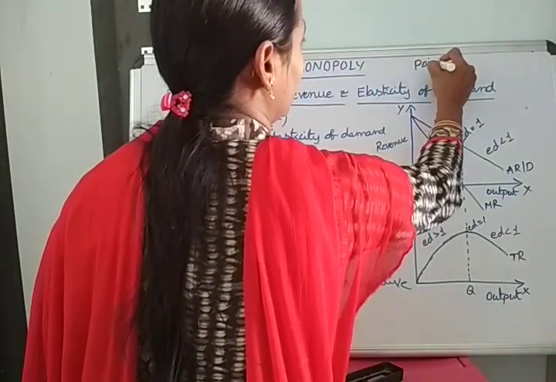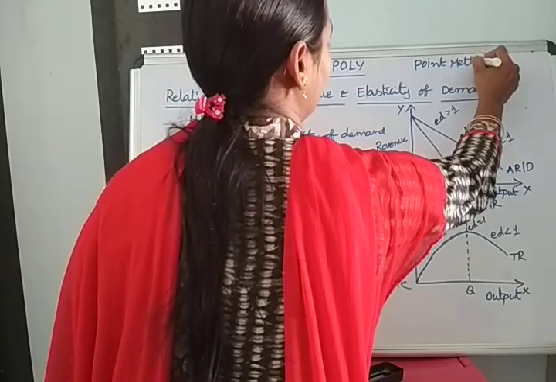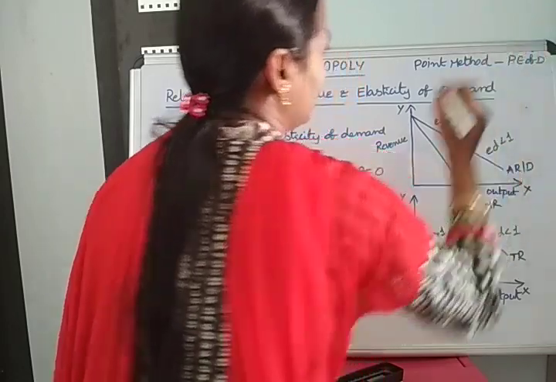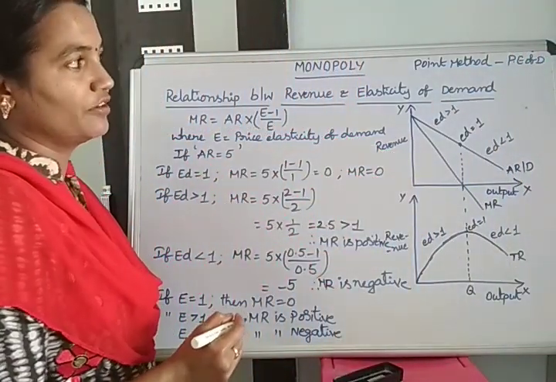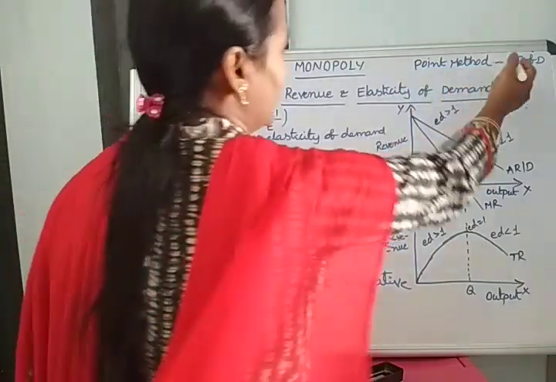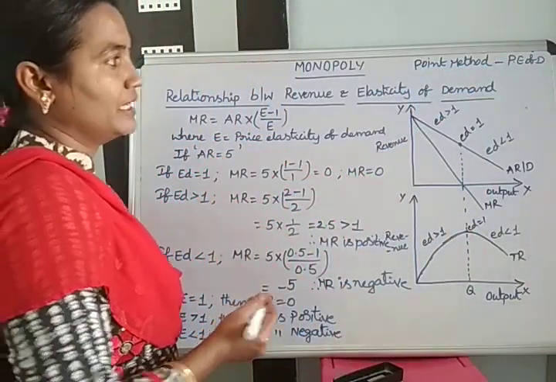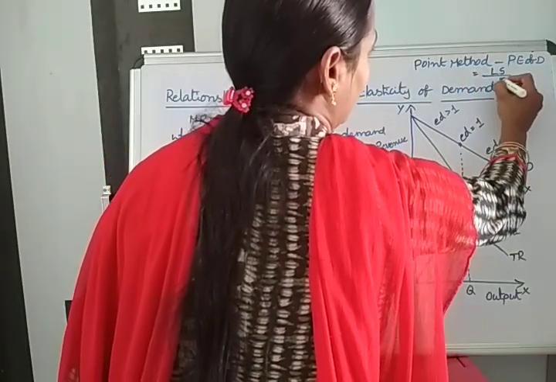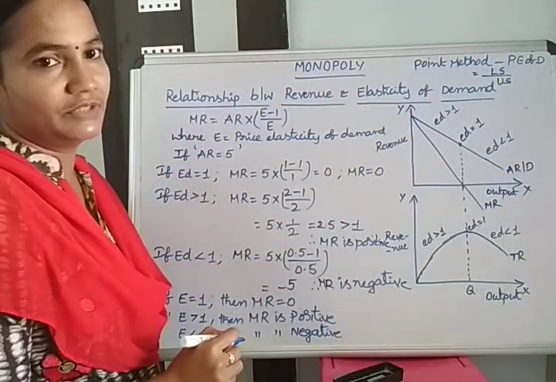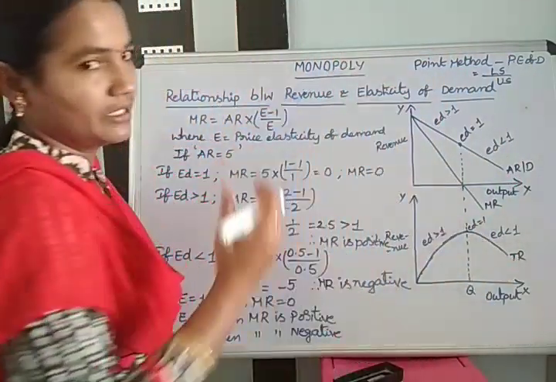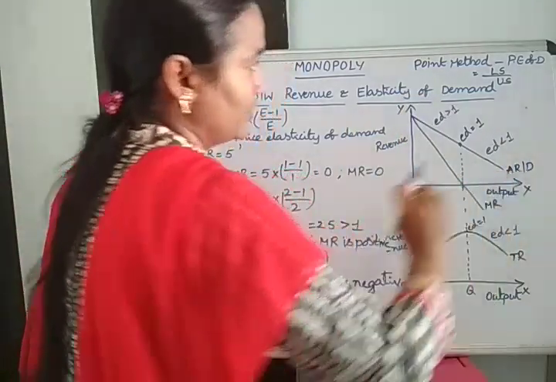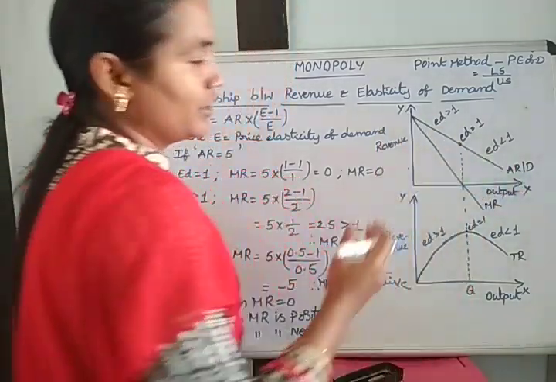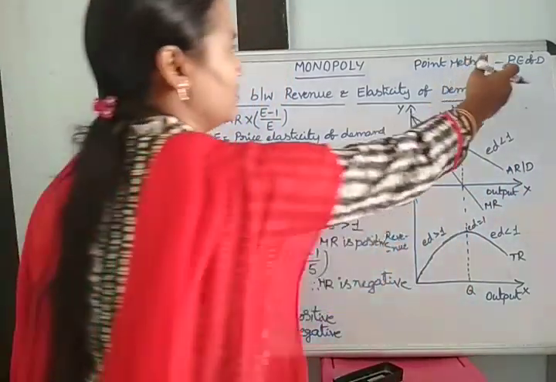Already we know the point method for calculating price elasticity of demand. The formula is the lower segment on the demand curve divided by the upper segment on the demand curve. We take different points, especially 5 points, because price elasticity is divided into 5 types. We show 5 dots on the demand curve, and we use this formula for them.